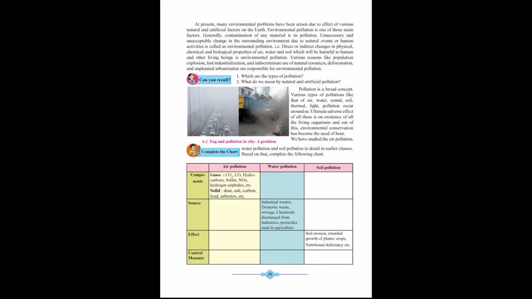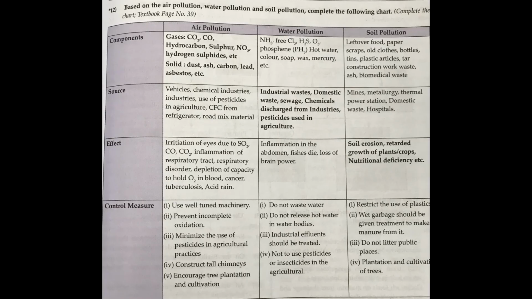Okay, it is artificial pollution, it is caused due to human or man-made activities. Now there is a chart below, complete the chart. Water pollution and soil pollution were covered in detail in earlier classes. Based on that, complete the following chart. You may complete the chart in your textbook itself. You may write small points, you don't have to write all the points. Whatever you find easier, you may write, but minimum 3 points.